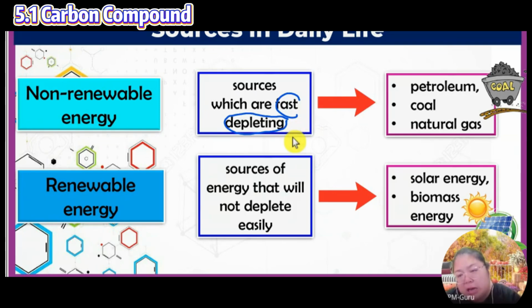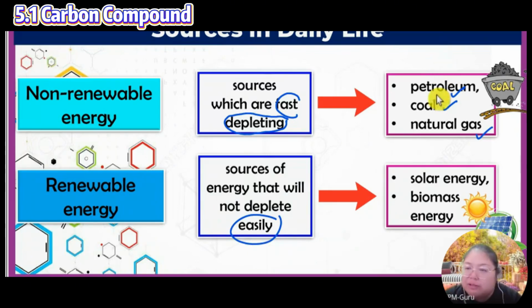Examples are petroleum, charcoal, and natural gas. Renewable, you can renew, but slowly, because they are natural things, so the energy sources will not deplete easily. Not easy to replace, you need to wait.